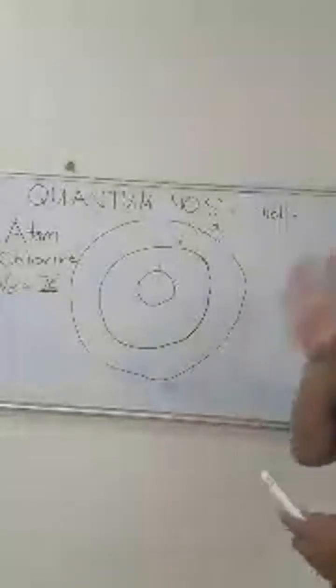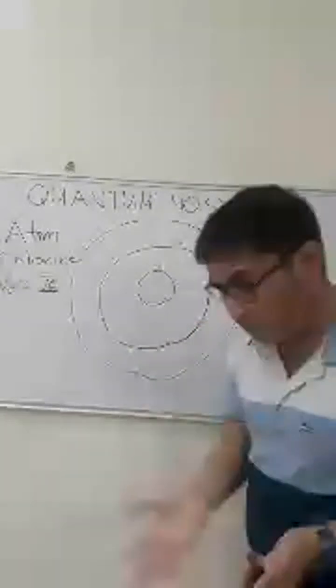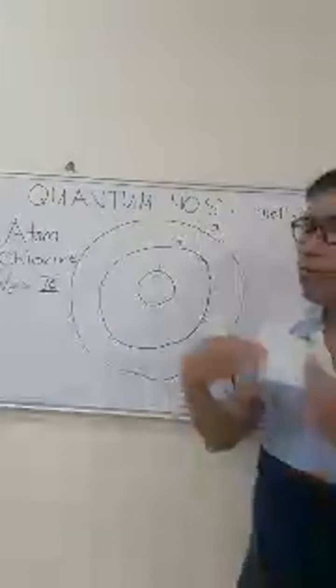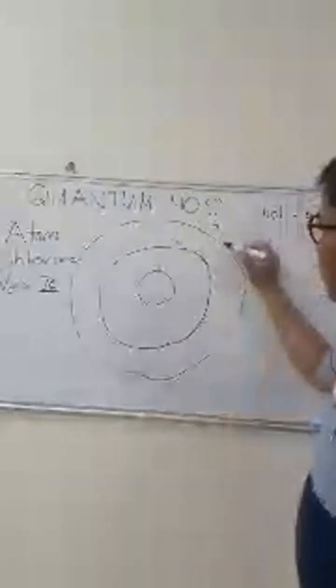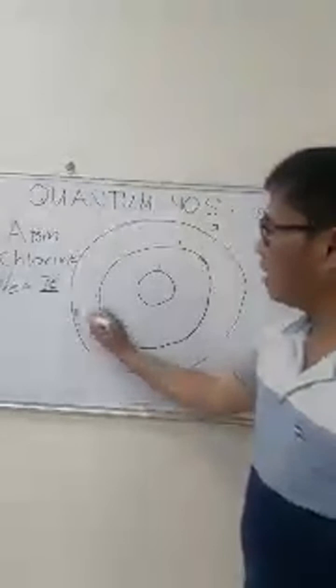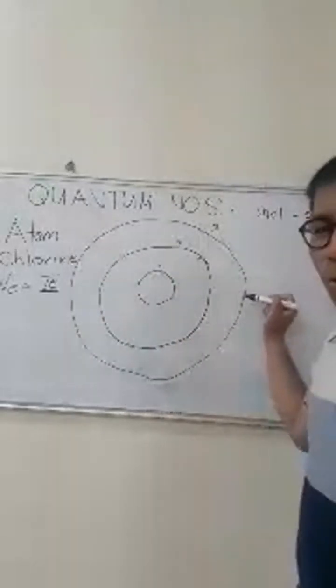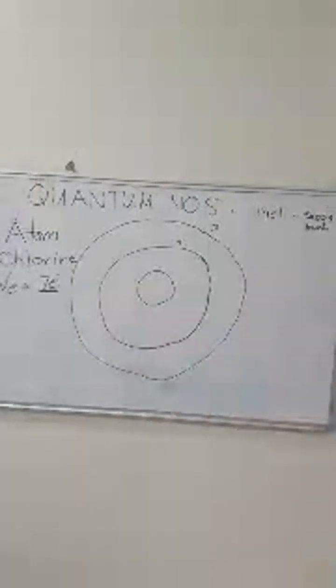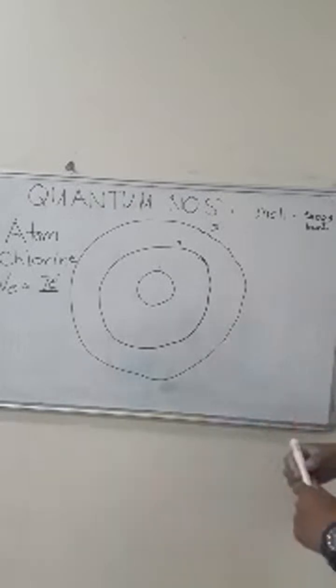If we mean shell, that is also the energy level. If you say outermost shell, this is the 3, because this is the last shell. The outermost shell is energy level number 3, and shell is equal to the energy level. So this is for chlorine.